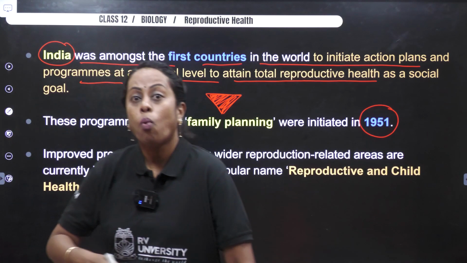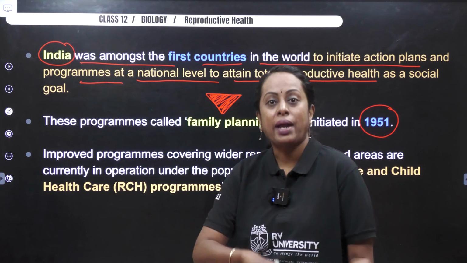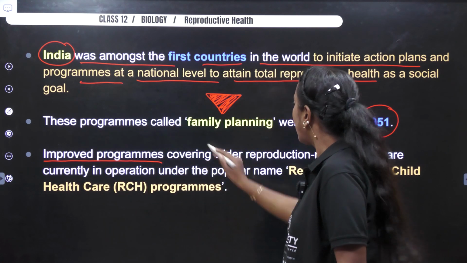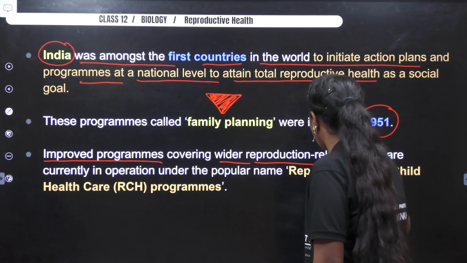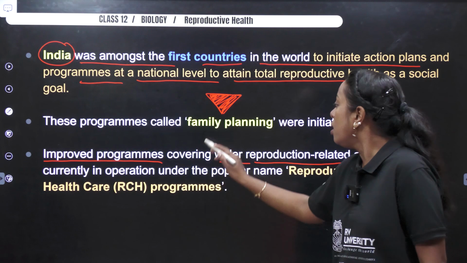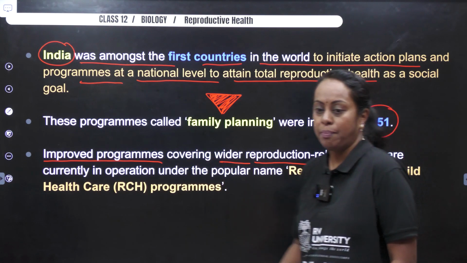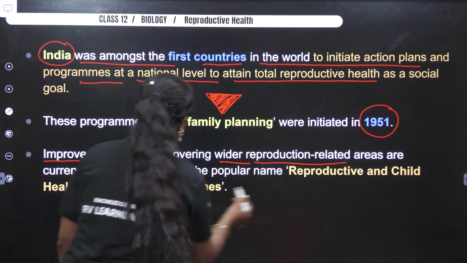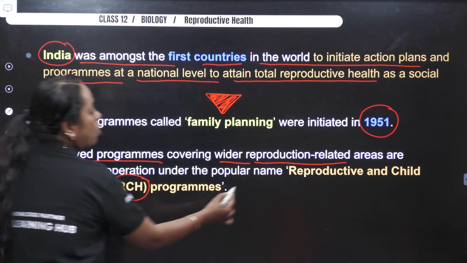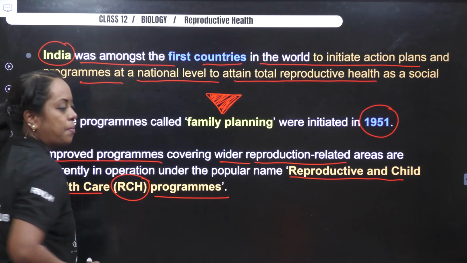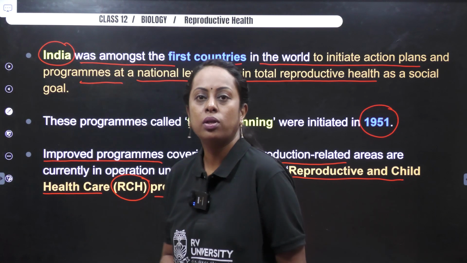Now, what did we come across next? On the next page of NCERT, you will come across improved programs covering wider reproduction-related areas, currently in operation under a popular name. The first short form is RCH, Reproductive and Child Healthcare programs. I hope you understood.